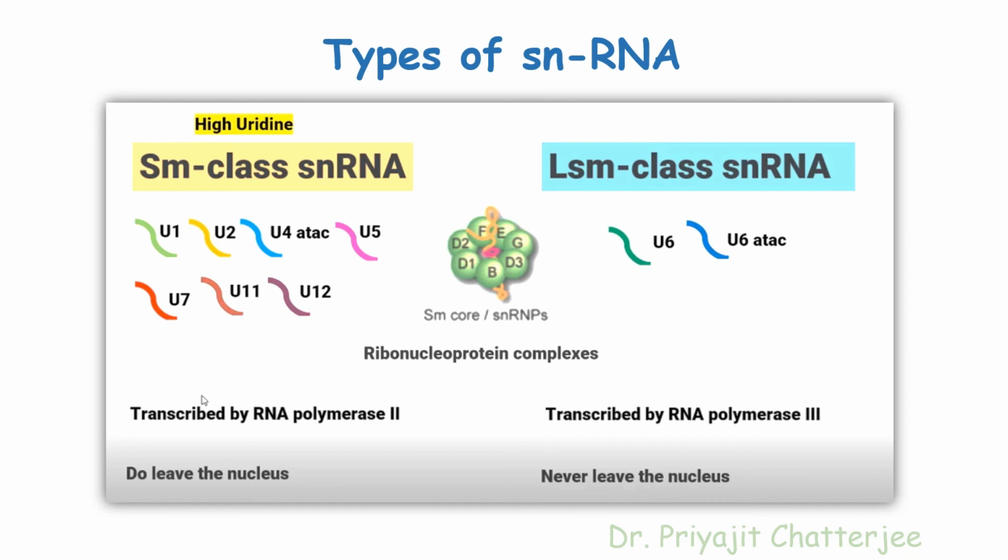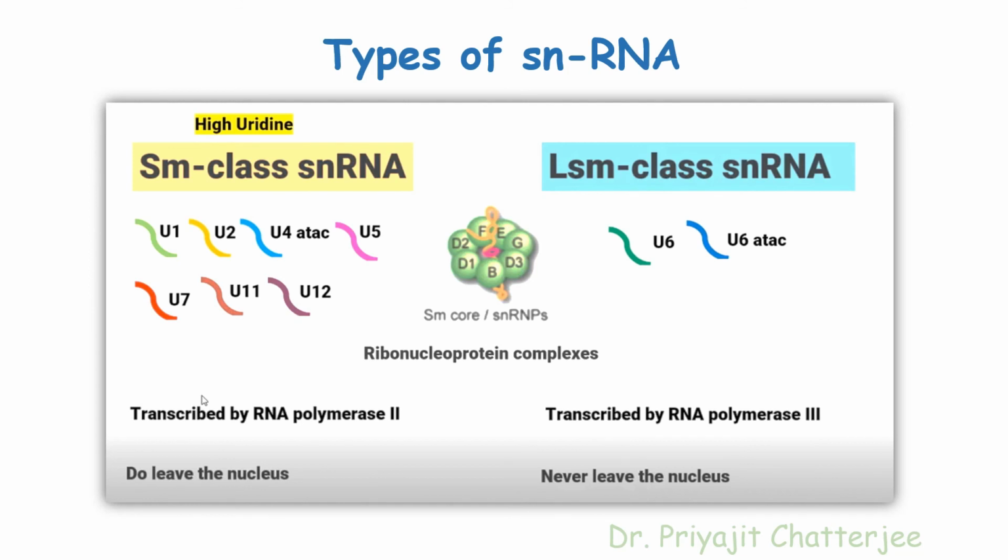SM classes of RNAs are of the following types: U1, U2, U4 ATAC, U5, U7, U11 and U12. And the LSM class snRNA has two types, that is U6 and U6 ATAC. U6 ATAC is also a subtype of U6.